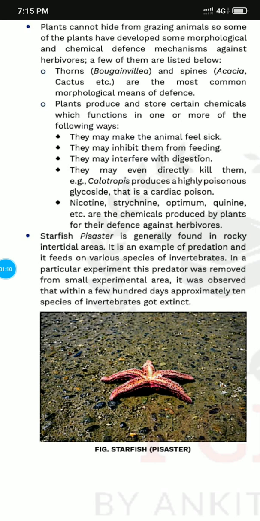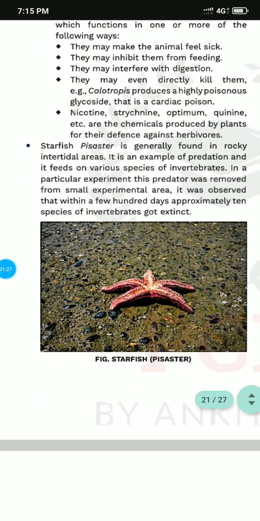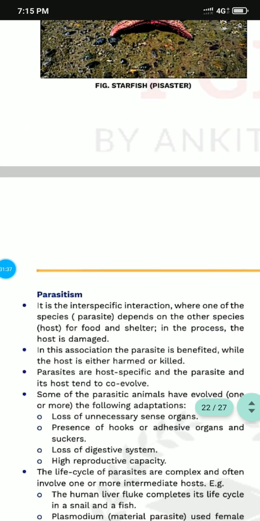Have you seen the starfish? The starfish is generally found in rocky intertidal areas. It is an example of a predator and it feeds on various species of invertebrates. In a particular environment, this predator was removed from a small experimental area, and it was observed that within a few hundred days, approximately 10 species of invertebrates became extinct. So many species depend on this starfish.